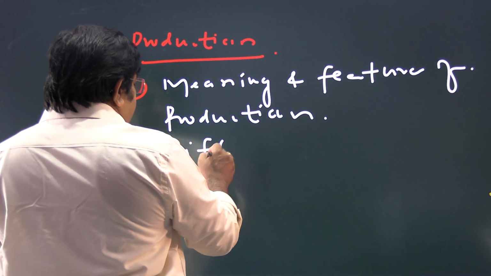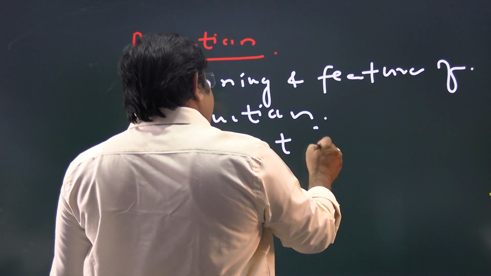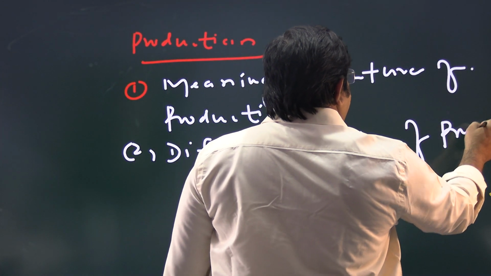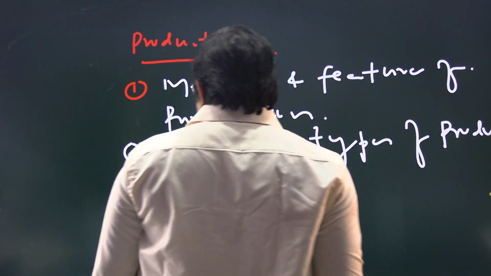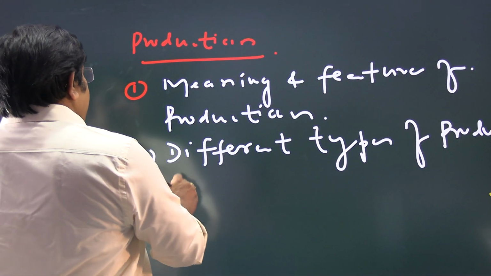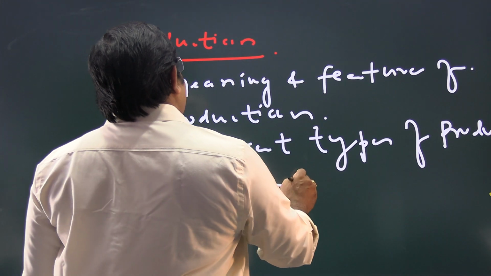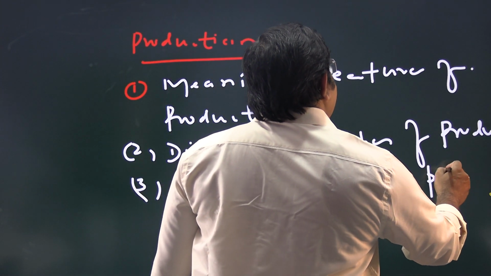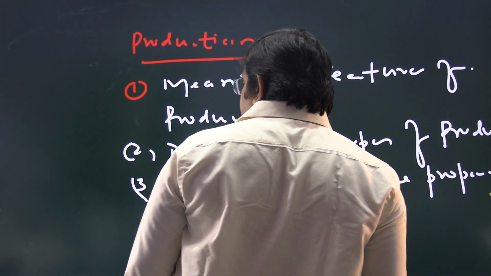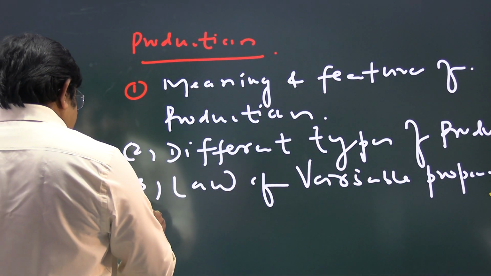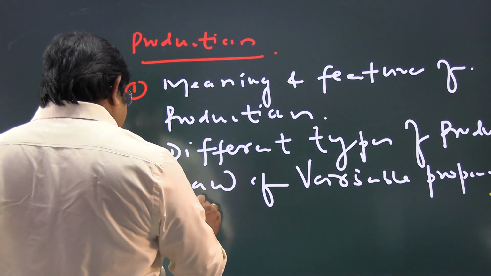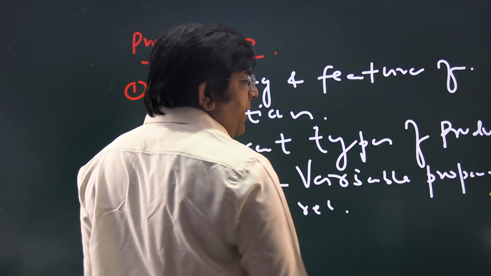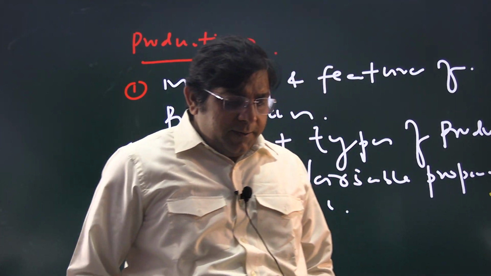Different types of products. Next, law of variable proportion and different relations, etc. We will study in detail.